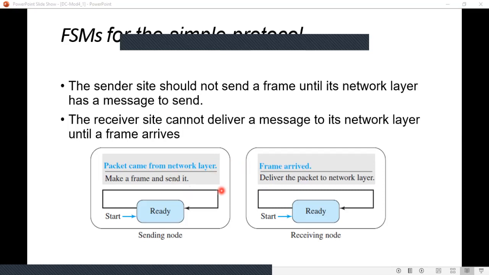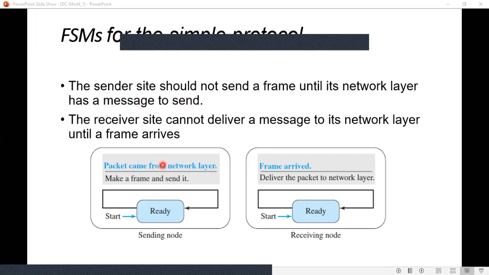The first requirement is that the sender site should not send a frame until its network layer has a message to send.